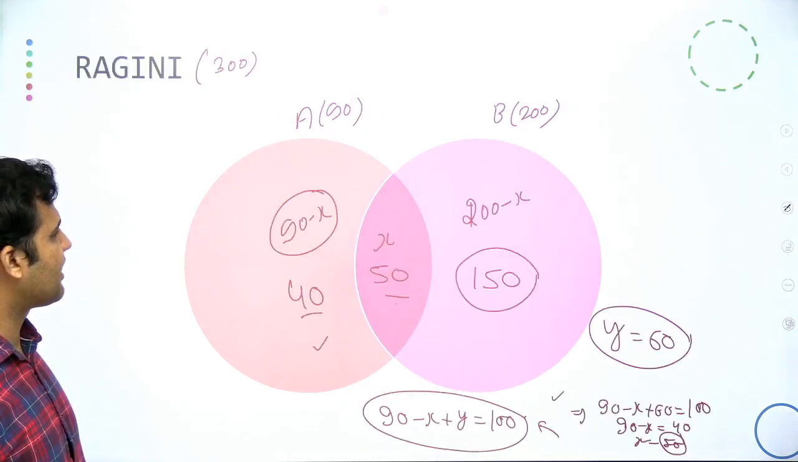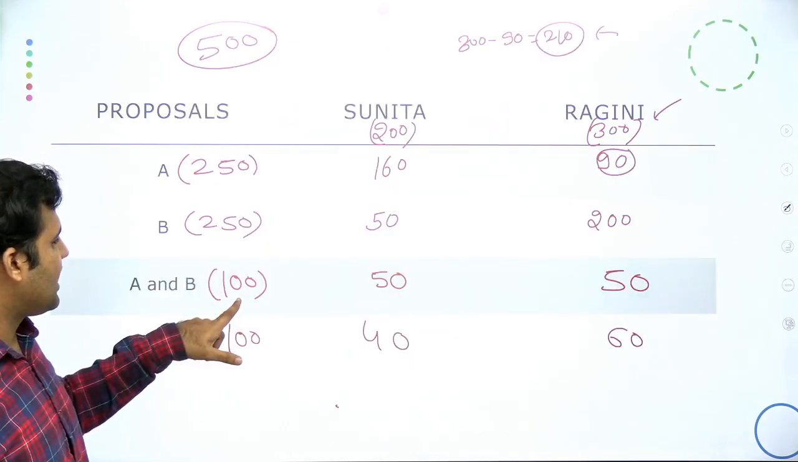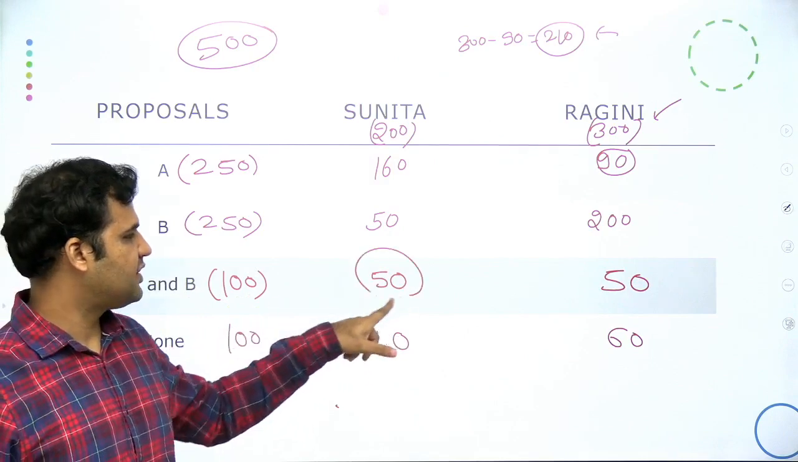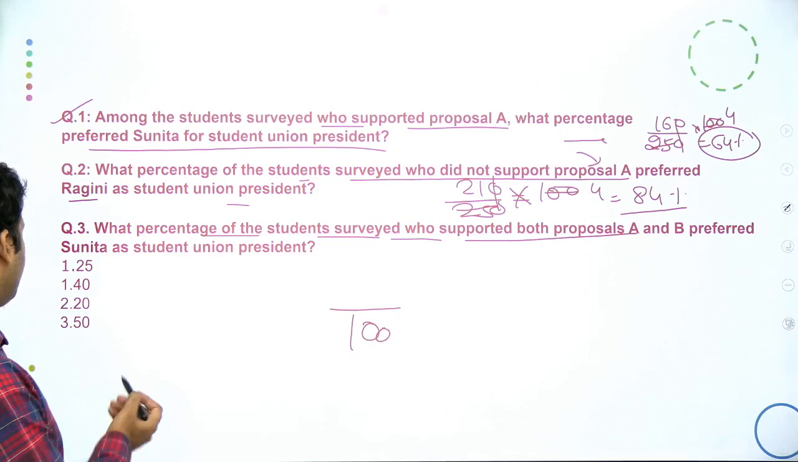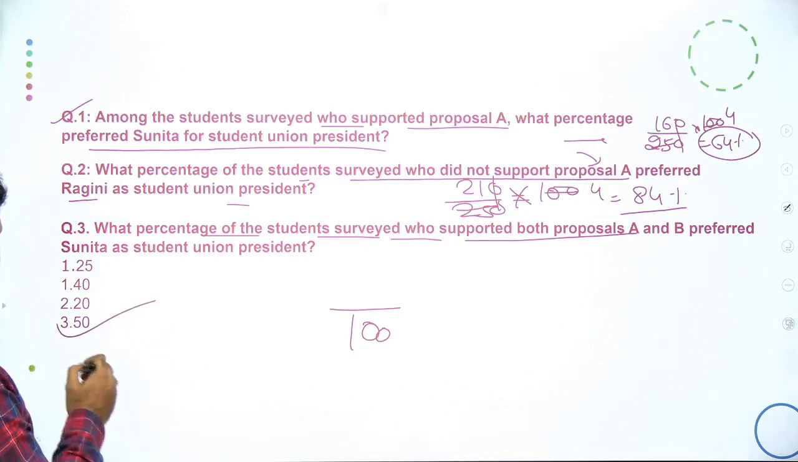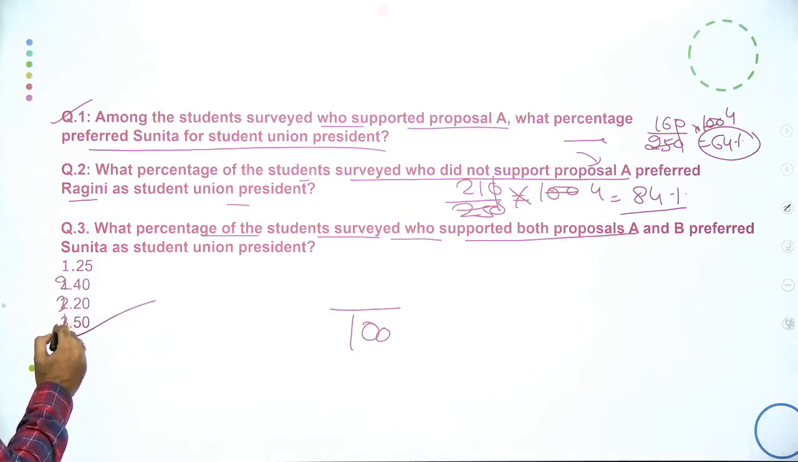So students supporting both proposal A and B and preferring Sunita are 50. So 50 is what percentage of 100 is what you are supposed to tell. The answer will be 50%, which is option number 4. This is 1, 2, 3 and the fourth option is 50.